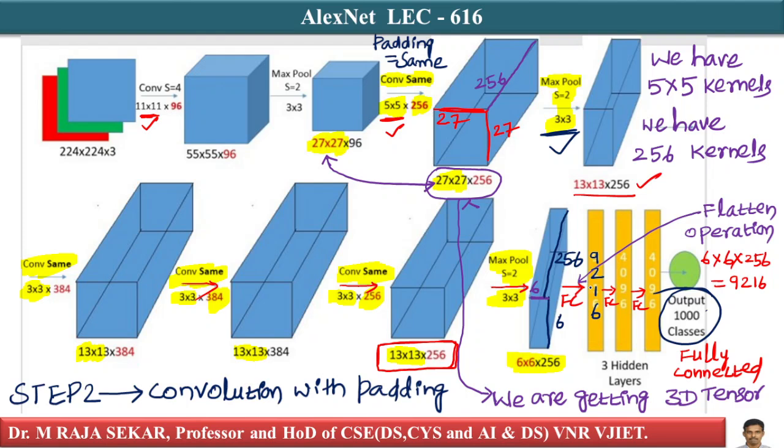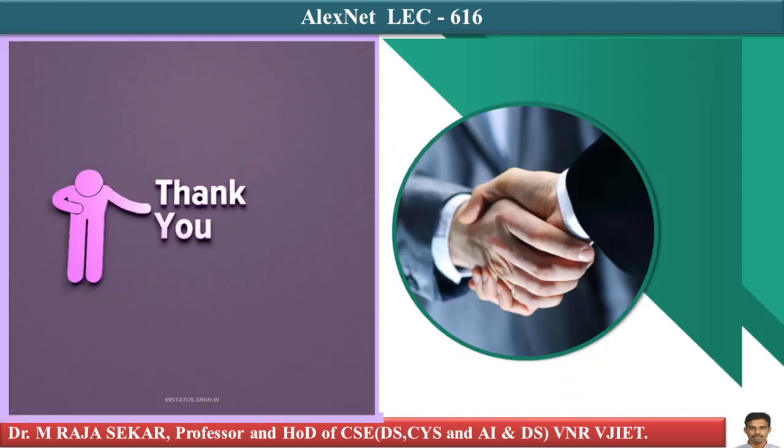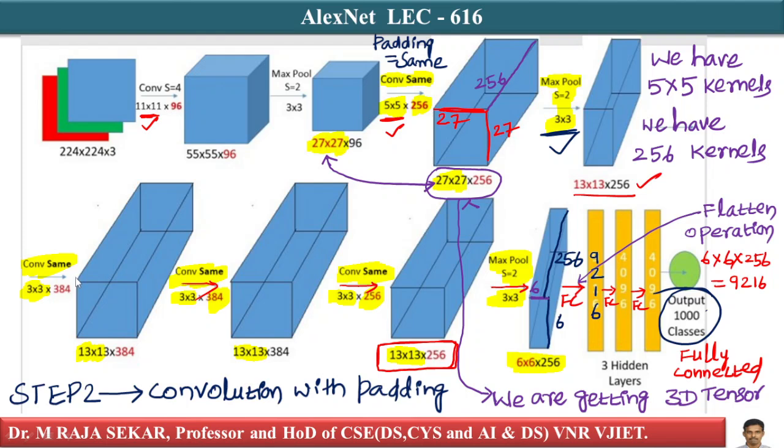Now a couple of things that you should note. What is my kernel size here?